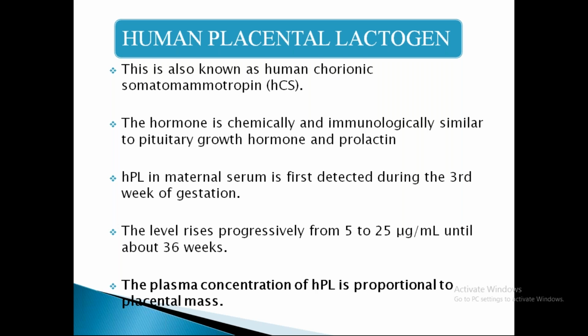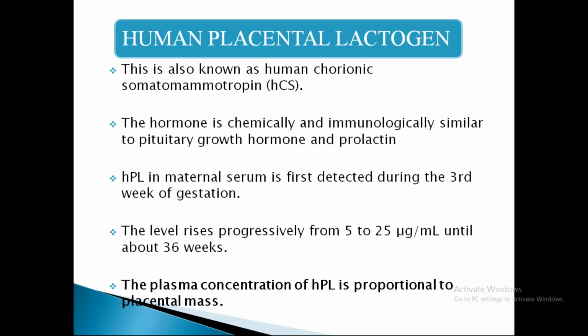HCG is first detected by 8 to 9 days post fertilization, and human placental lactogen is first detected during the 3rd week of gestation. After its first detection, this level is going to rise progressively from 5 to 25 micrograms per milliliter until about 36 weeks. But HCG is not having this